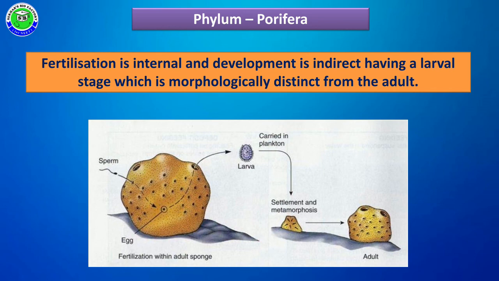Along with this, these members show a cellular level of organization. Compared to the remaining phyla, only poriferan members show a cellular level of organization, in which each cell can perform a distinct function but does not form tissues, showing division of labor. So these are the main fundamental characteristic features of phylum Porifera.